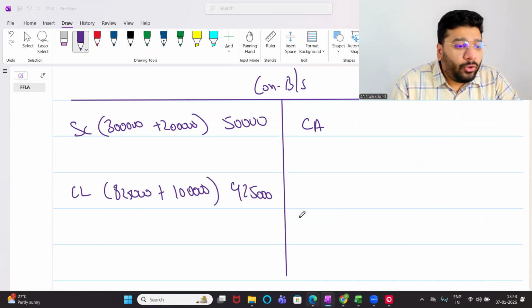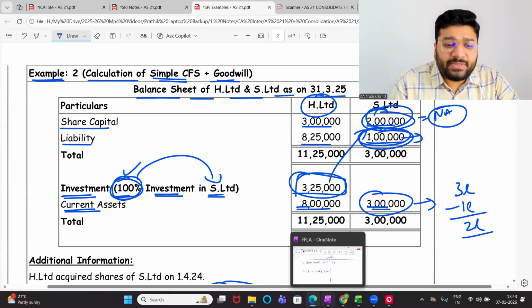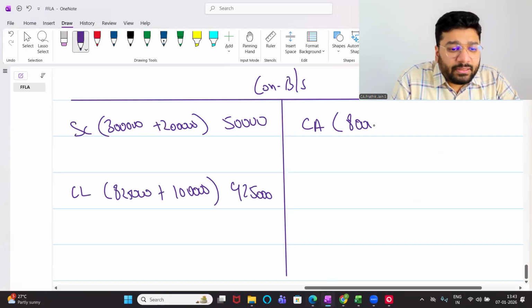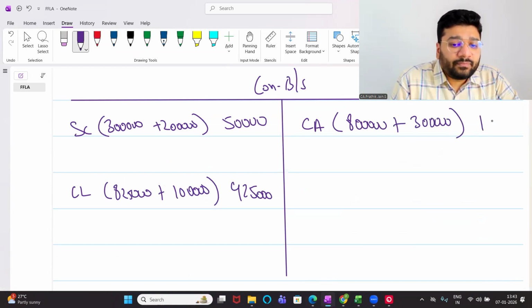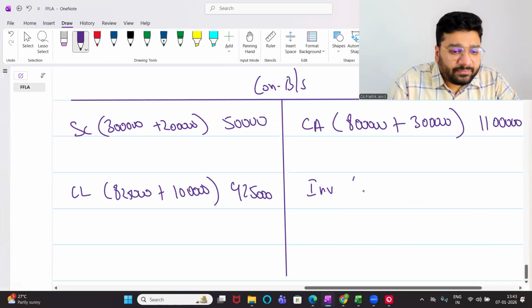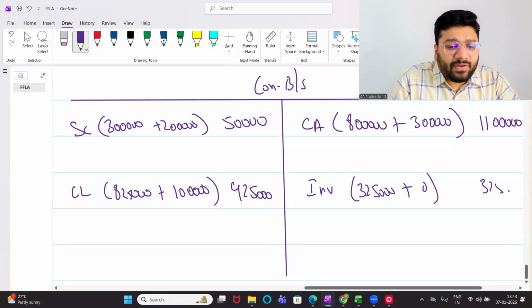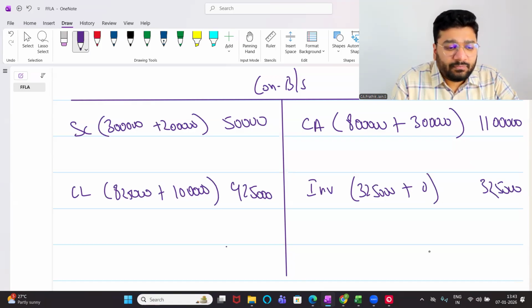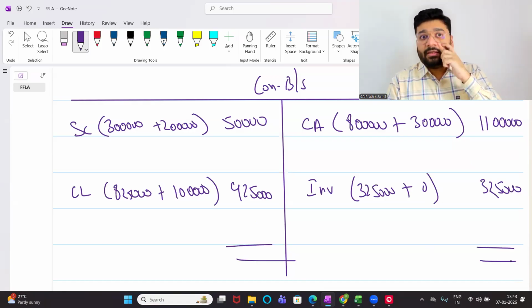The current asset already of the holding company is how much? 8 lakh. And the subsidiary is 3 lakh. 8 lakh plus 3 lakh, how much is it? 11 lakh. Okay. Investment of holding is how much? 325. Nothing of the subsidiary. How much? 325. Total matching, not matching? Matching. Same problem.